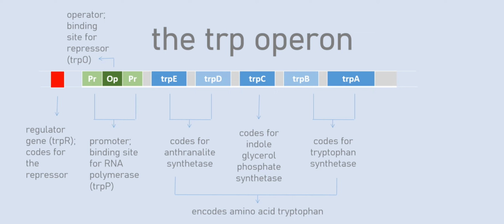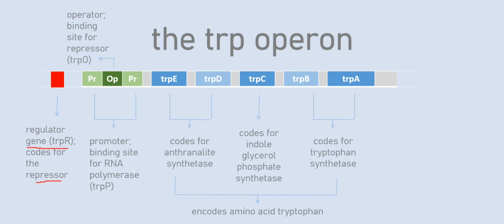Here we have a simplified model of the tryptophan operon. As you can see, the tryptophan operon is not just a single point in a DNA. Instead, it is a whole set of structurally related genes. So they serve one purpose, and that is to encode the amino acid tryptophan. Here we have a red colored box. This is the regulator gene, or the TRPR. So the regulator gene is the site wherein the repressor is encoded.